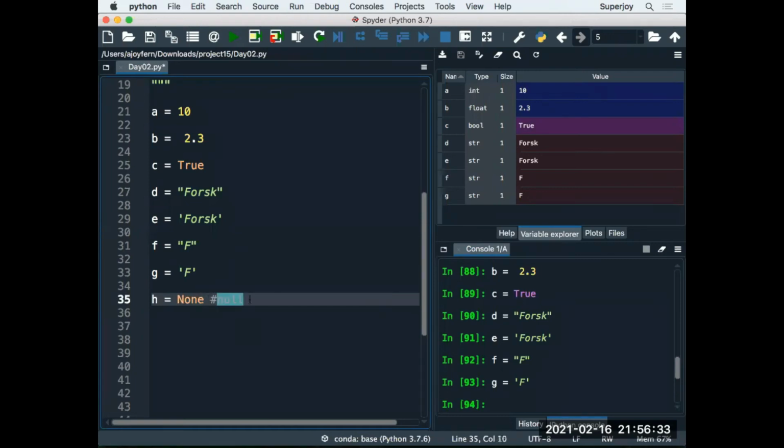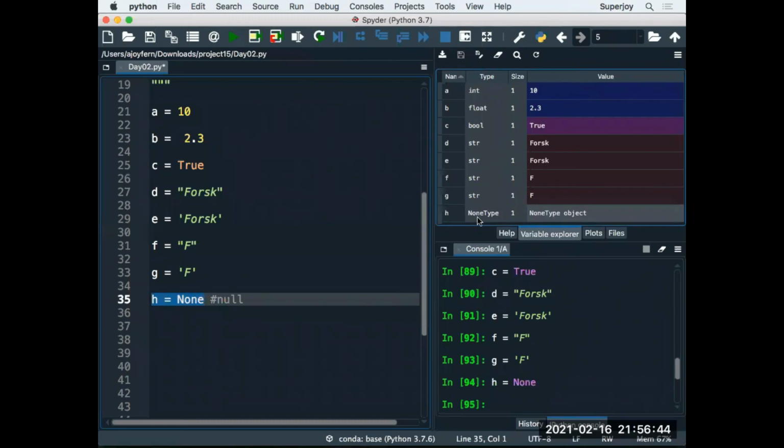वहां पे null होता था, okay, and here it is None, guys. So if you select it and execute it, guys, you will see what is the data type here. NoneType is a data type and None is the value. Are you getting this difference, guys? None is the value that you have assigned and the data type is NoneType.